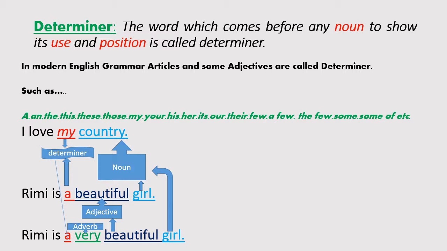The first word will be adverb, the second word will be adjective, and the third word will be the noun in that sentence. That means when we got three words in a sentence after the determiner, first one is adverb, second one is adjective, and third one is noun. I hope all of you understand my topic.